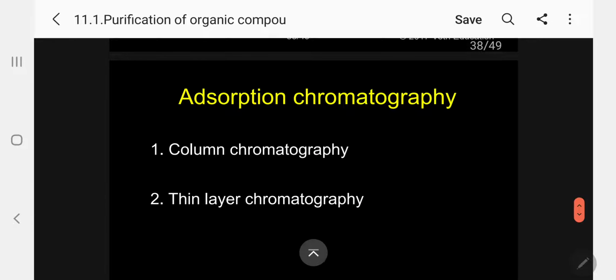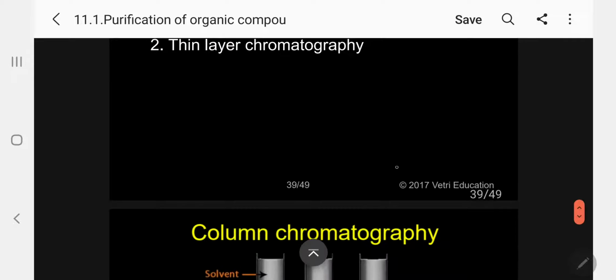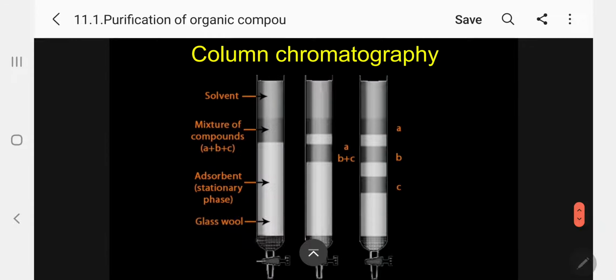Now, under adsorption chromatography, I will give two examples. One is column chromatography, based on adsorption. The other is thin layer chromatography, also based on the adsorption technique. Okay, so this is the column chromatography.